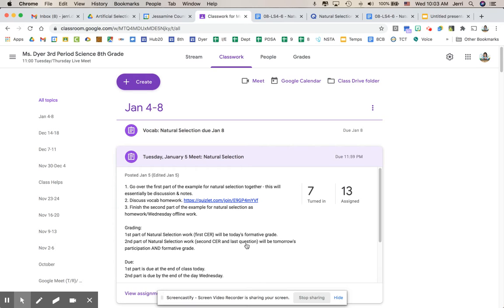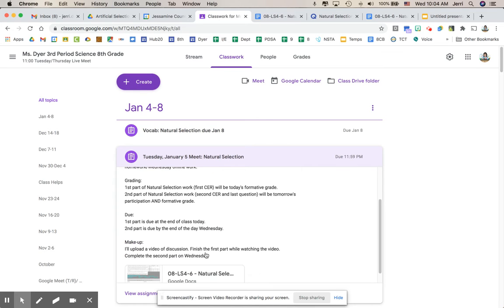There's a last question that's not part of the CER. It has plenty to do with the CER, but it's not a claim, evidence, or reasoning part. It's something that you'll use as kind of an extension and a prediction for the future. So that's going to be Wednesday's participation and formative grade. So make sure that you get that done either Tuesday evening or Wednesday.